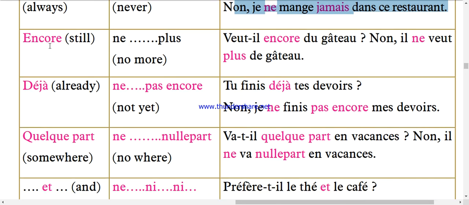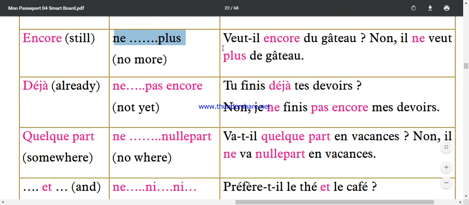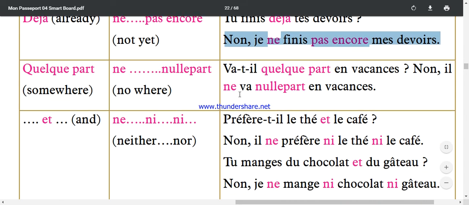Next is encore, which means still. So you answer with ne, verb, plus, no more. Veut-il encore du gâteau? Does he still want some cake? No, il ne veut plus de gâteau. He wants no more cake. Next, déjà, already. We answer with ne pas encore, not yet. So, tu finis déjà tes devoirs? Have you already finished your homework? No, je ne finis pas encore mes devoirs. I have not yet finished my homework.